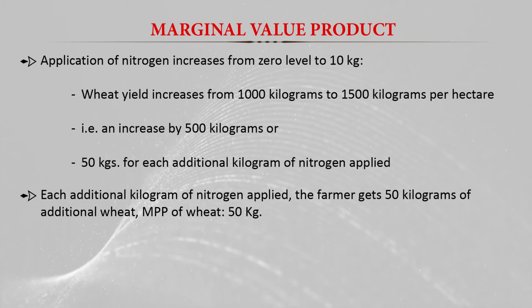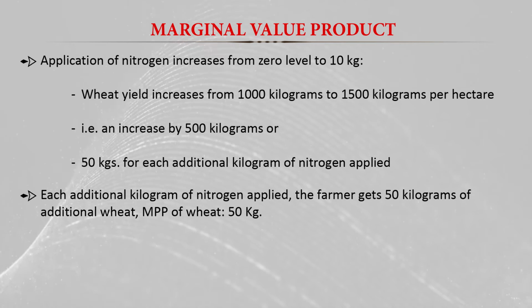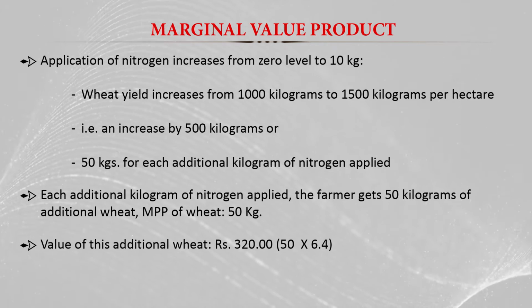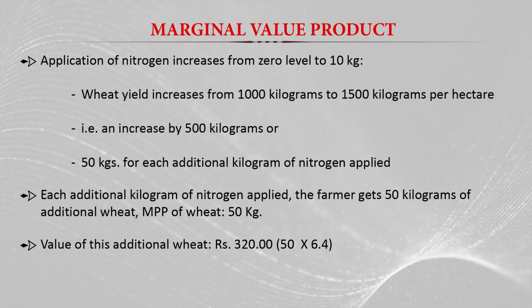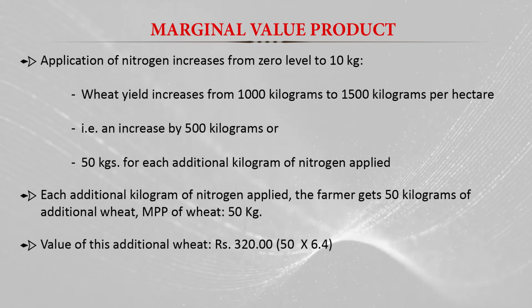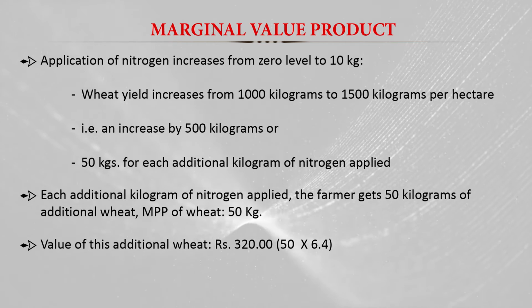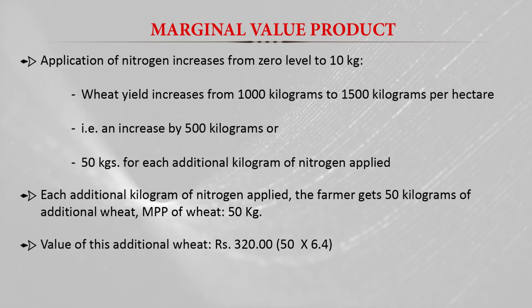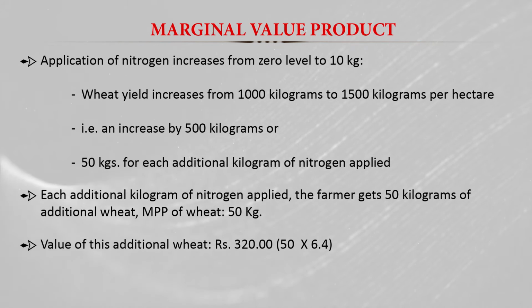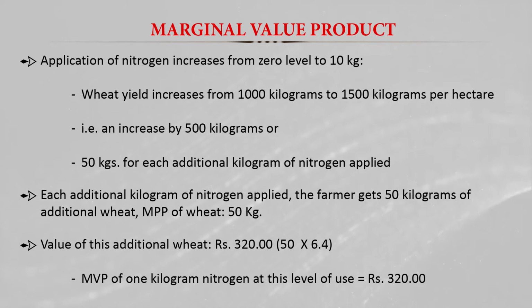The MPP of the wheat was 50 kg, and the value of this additional wheat is 320 rupees, when we multiply the 50 kg increase in the wheat yield with its price, that is 6.4 rupees per kg of wheat. So we get the MVP of 1 kilogram of nitrogen at this level of use as 320 rupees.